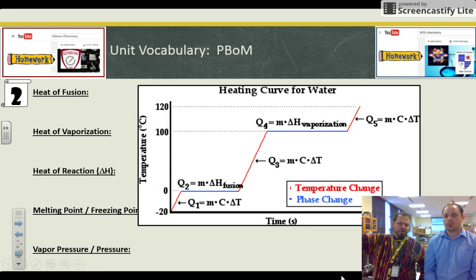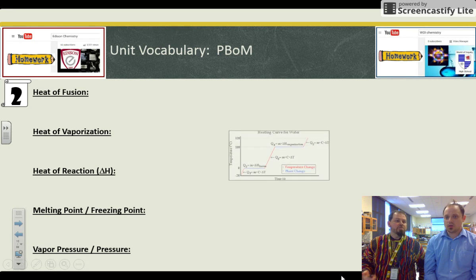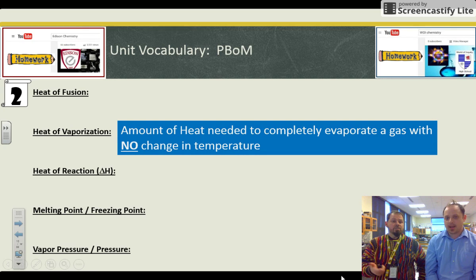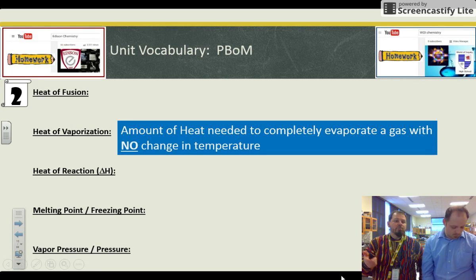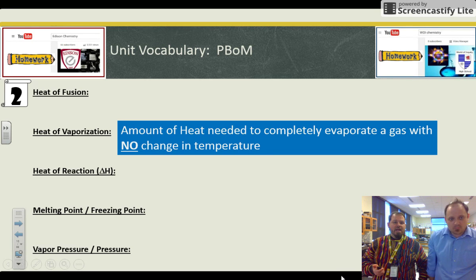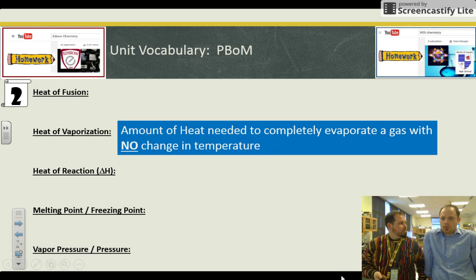Vaporization is just at the top here now, the top flat, and that's going to be specifically going from liquid to vapor. Again, very much the same definition, except now I'm going to a gas. Completely evaporate to a gas with no change in temperature.